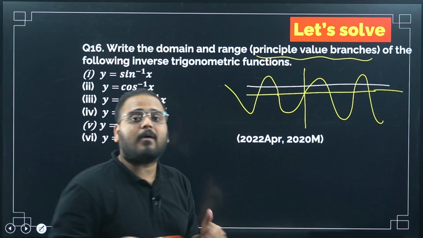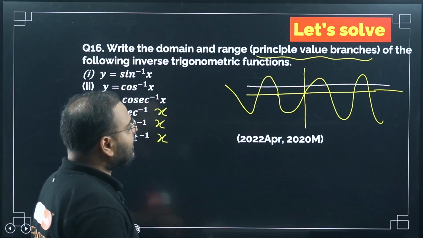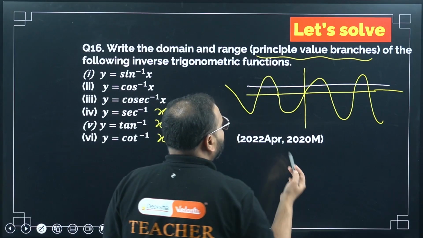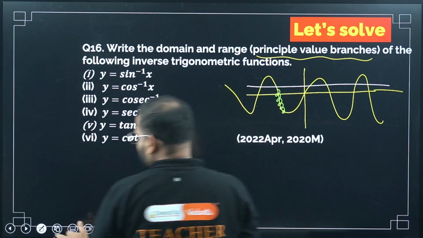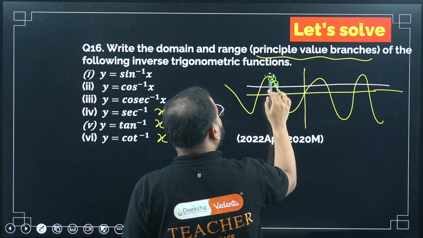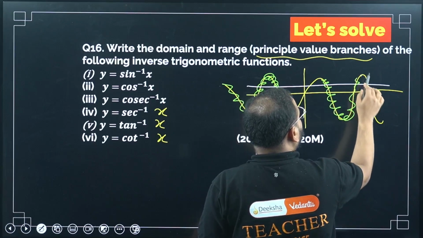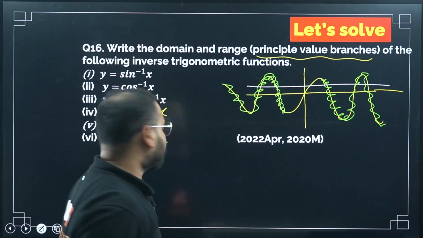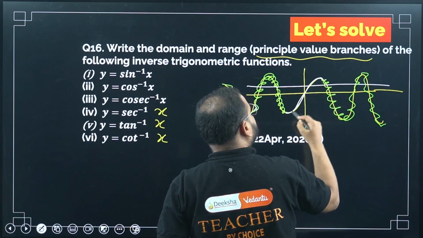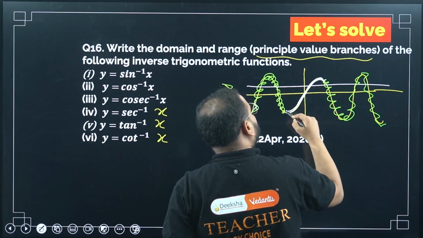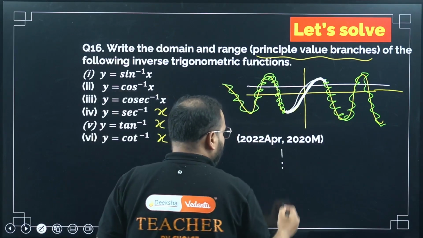So we have to perform some restriction, some cutting. Let's see how the cutting will look. For the sin x graph, we will ignore this part and cut all of these, over here also. Now if you cut all of these, what is left? Only this part is left. Please check. Only this arch.